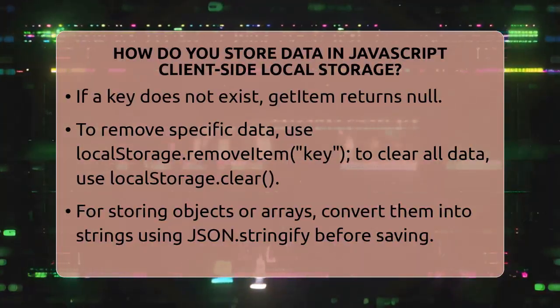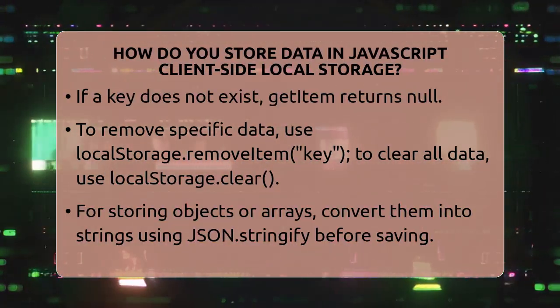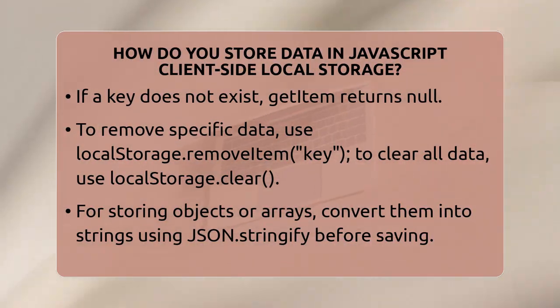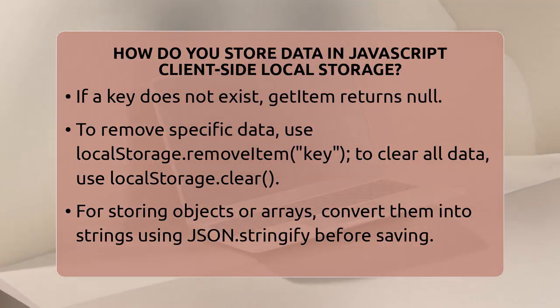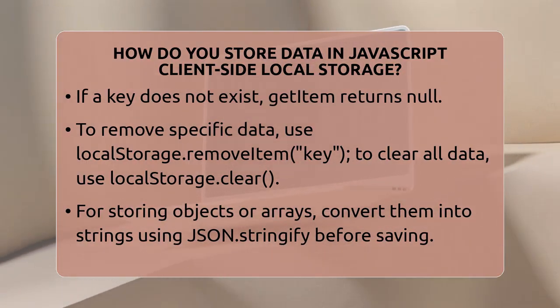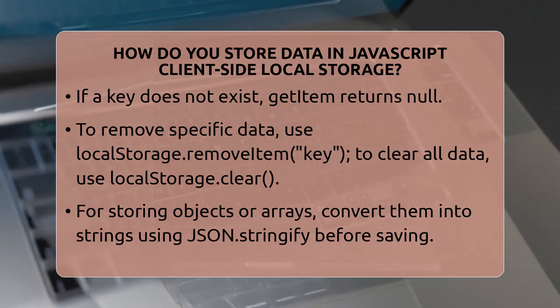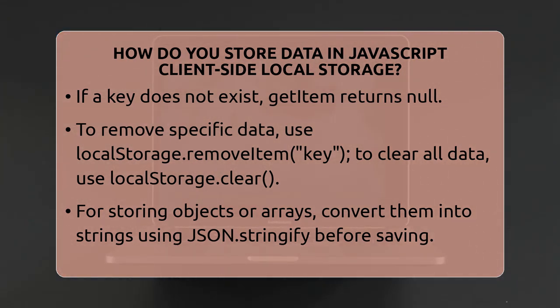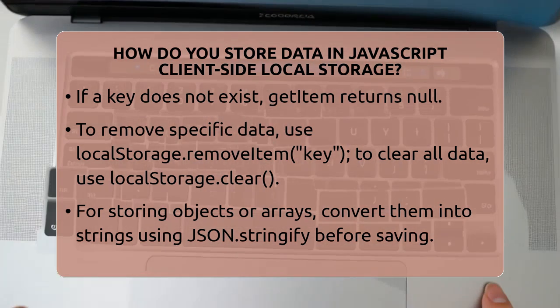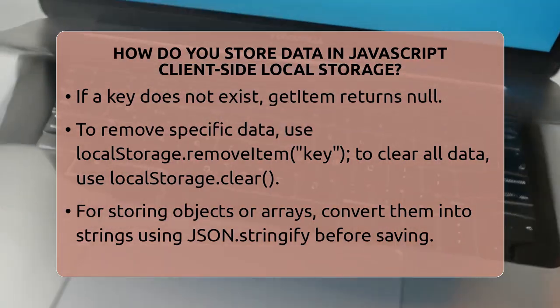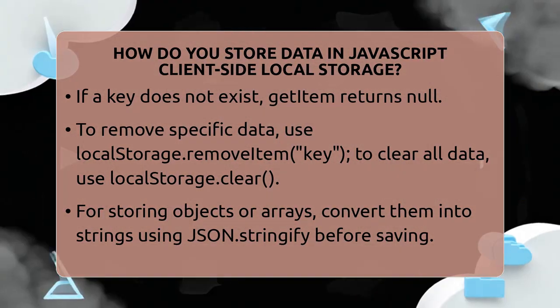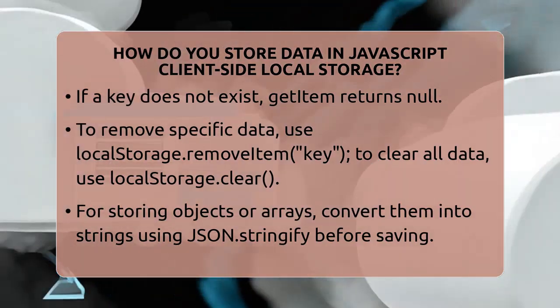For example, if you want to save your username, you can write localStorage.setItem('username', 'John Doe'). This stores the name John Doe under the label username. The next time you visit the site, you can get that data back with localStorage.getItem('username'). If the key does not exist, it will return null, meaning no data is stored under that